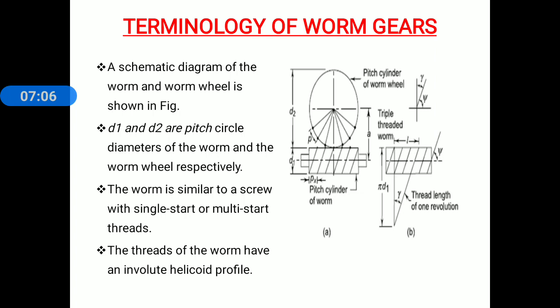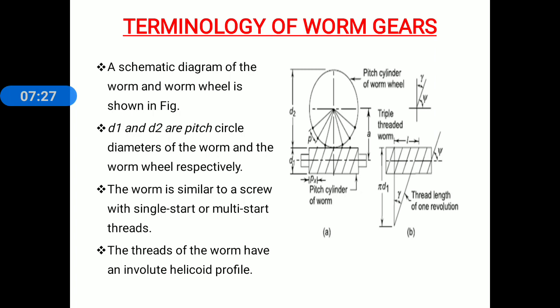Figure B: triple threaded worm. Small l is the lead, pi d1 is the circumference of worm, gamma is the lead angle of worm, psi is the lead angle of worm.